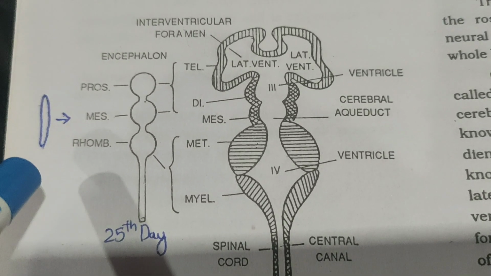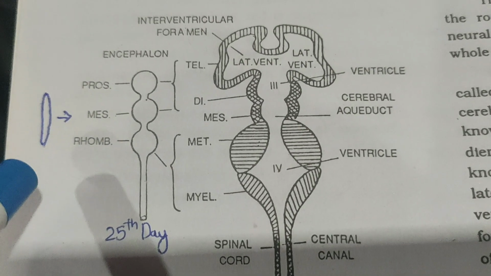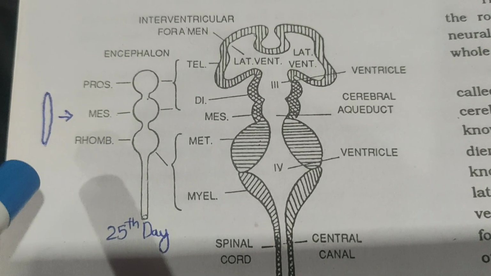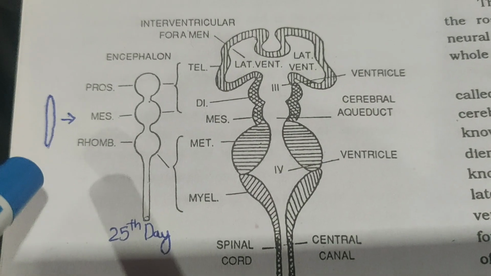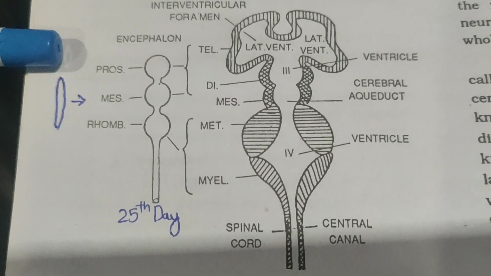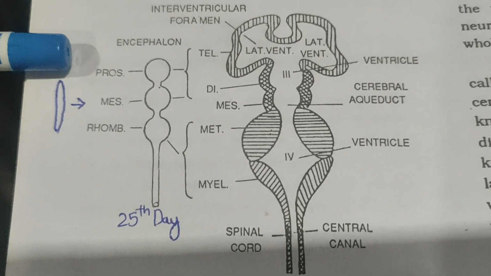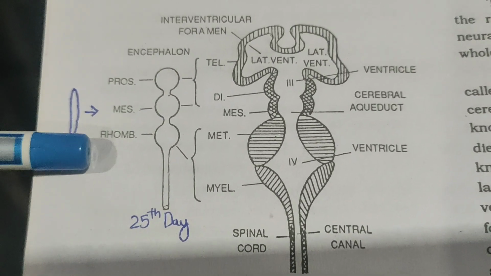So this neural tube is limited by two orifices. They are called the cephalic orifice, that is the anterior neuropore. So the anterior neuropore here limits the development of this neural tube, and a posterior neuropore is formed in the caudal end.